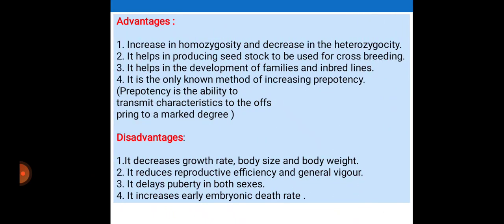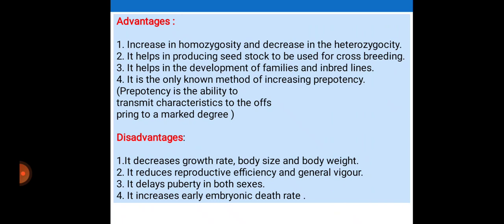The advantages of inbreeding: first, it increases homozygosity and decreases heterozygosity. Second, it helps in producing seed stocks to be used for crossbreeding. Third, it helps in the development of families and inbred lines. Fourth, it is the only known method of increasing prepotency. What is meant by prepotency? It is the ability to transmit characters to the offspring to a marked degree.